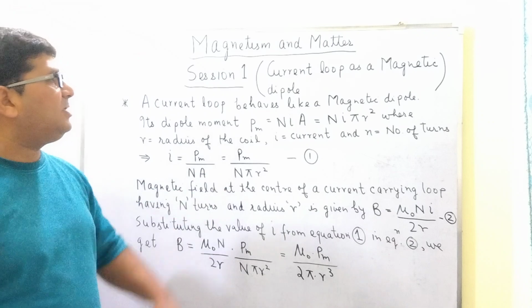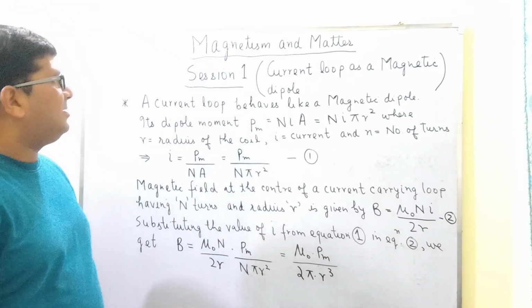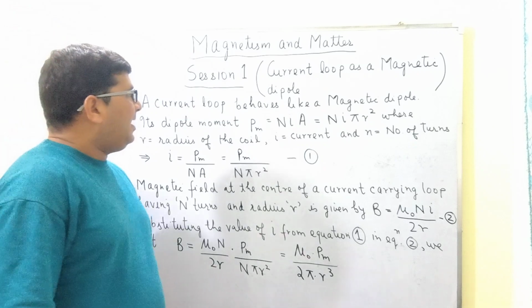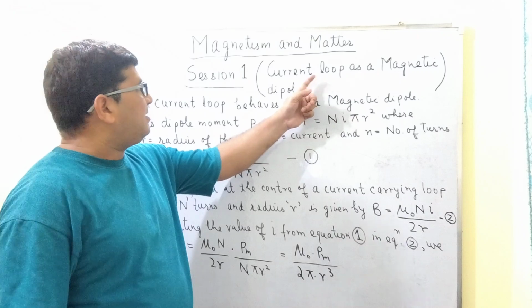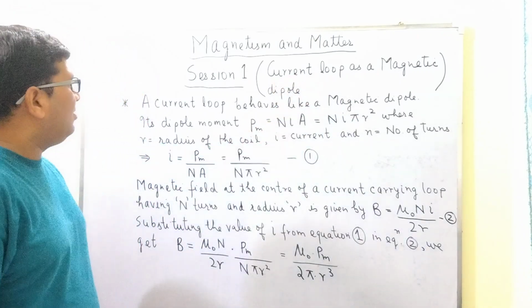These are the key topics which will be discussed in this playlist of magnetism and matter. Today I will be discussing the current loop as a magnetic dipole.